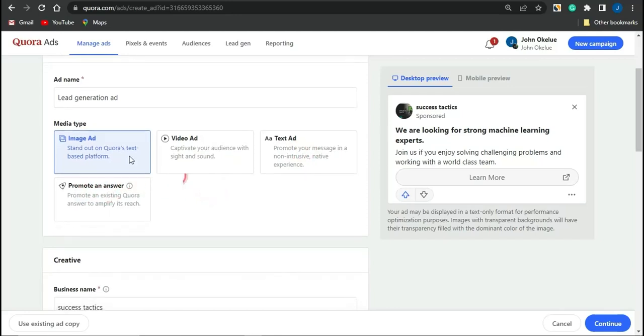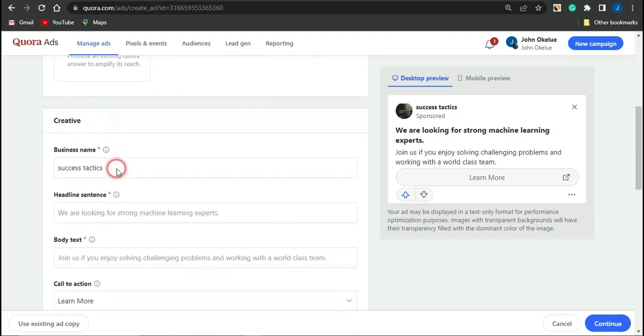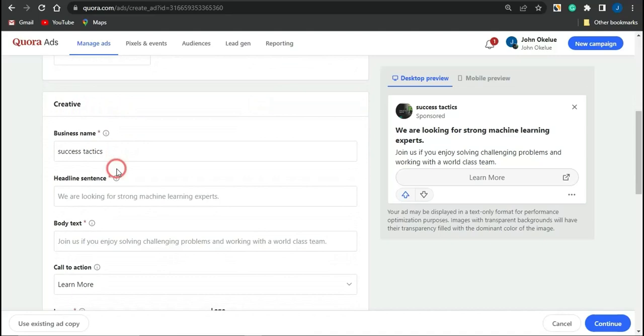So I'm just going to leave that on the image ad right here. You could come to this section which says creative and actually go on to editing your creative. You could edit the business name. As you can see the name right here, which is called success statistics. You can actually go on to maybe editing the headline sentence, which is this sentence right here, which says we are looking for a strong machine learning expert. Edit that particular section based on your preference.